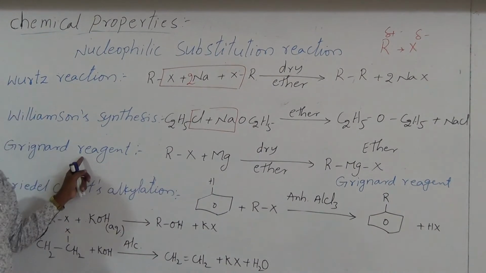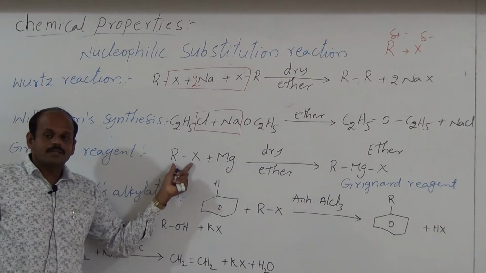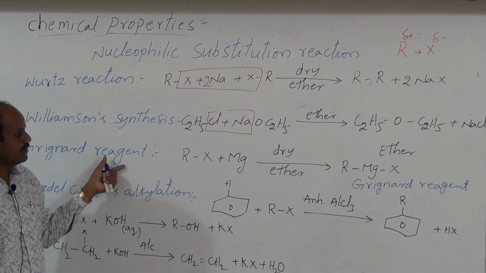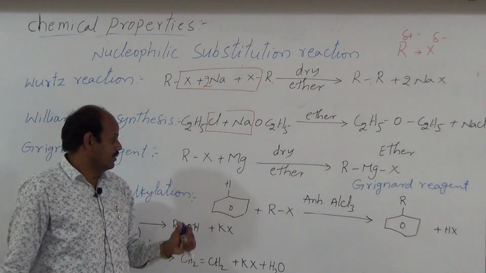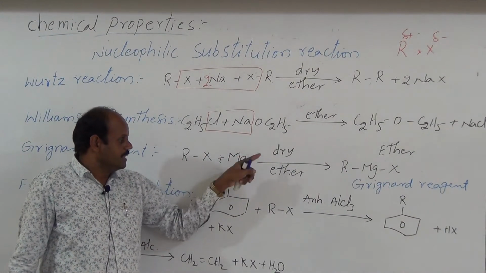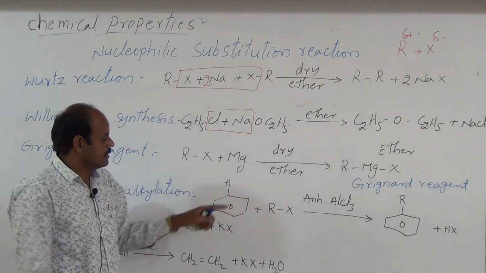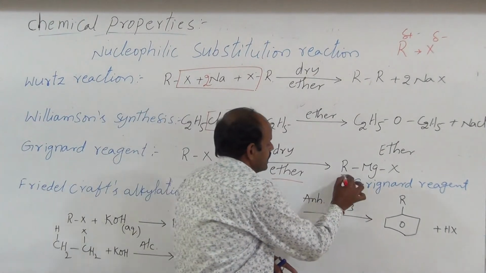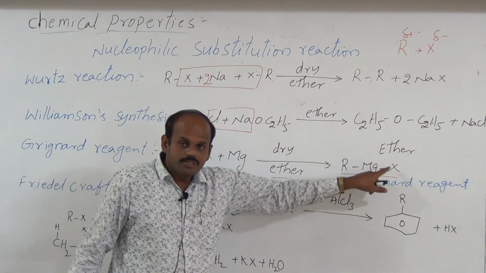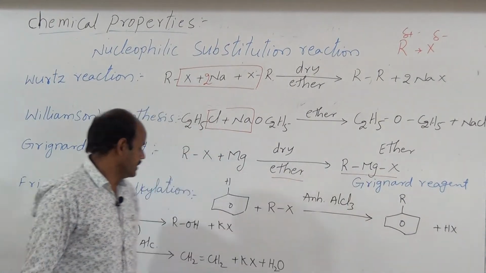And Grignard reagent. So these alkyl halides are also used in the preparation of Grignard reagent. From this Grignard reagent we can prepare a maximum number of organic compounds. Alkyl halides are heated with magnesium in the presence of dry ether. It gives Grignard reagent. Alkyl magnesium halide is called a Grignard reagent.